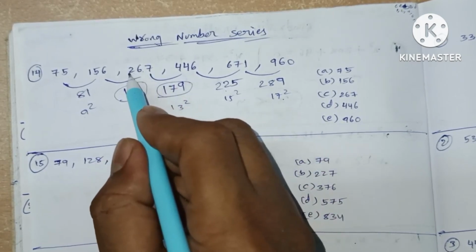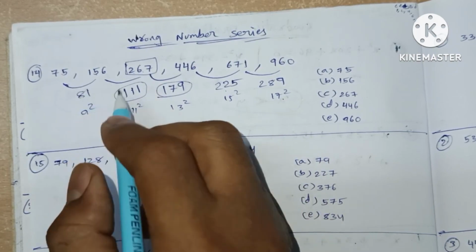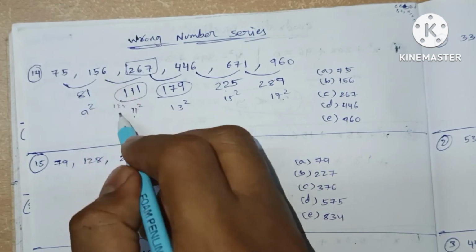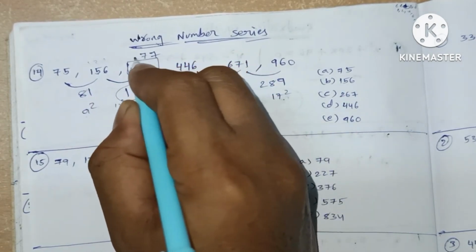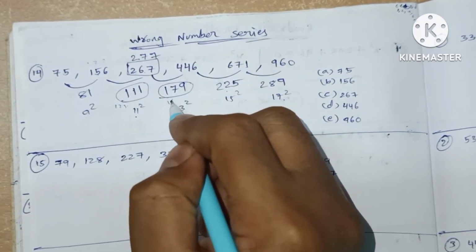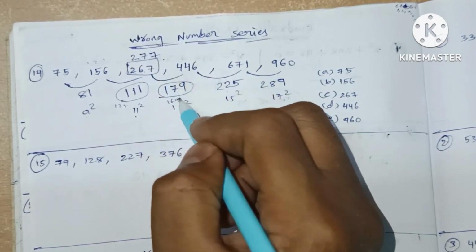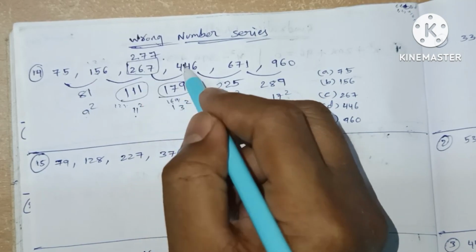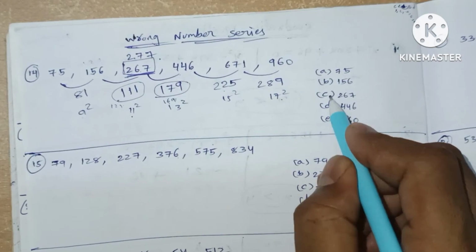So in between those, it is the wrong number. Let's see what is the right number. 11 square, which will be 121. 156 plus 121, which will be 277. 277 plus 13 square, 169. 9 plus 6, 6. 9 plus 7, 6. 7 and 6, it will be 4 and 2, 1, and it will be 446. So wrong number is 267, option C.